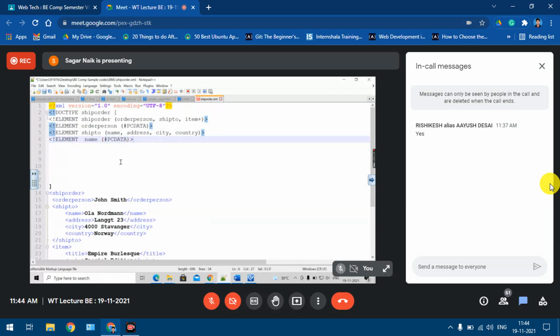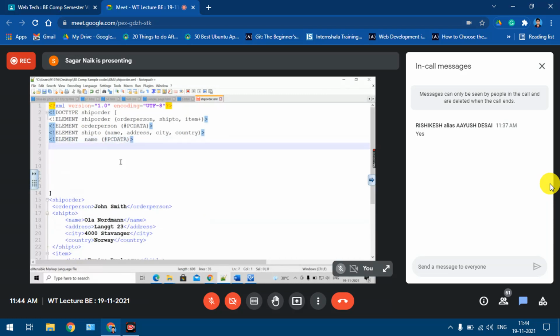Yesterday I had seen many students were not able to write even a simple DTD. I don't know now what is the reason behind it.